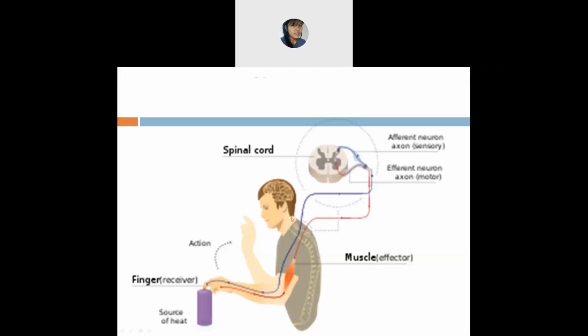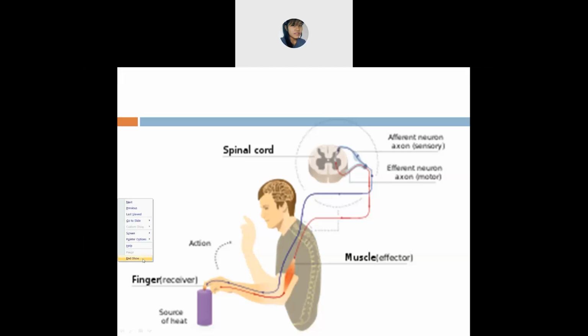It means that through the interneurons, the brain and the spinal cord are connected. They send a message to your motor neurons saying, don't touch it because it's hot. The brain and the spinal cord are sending you the message that you should not touch hot objects because you'll get burned.